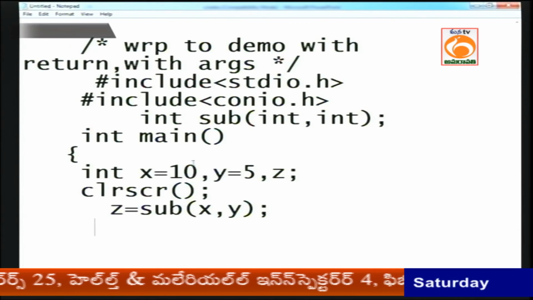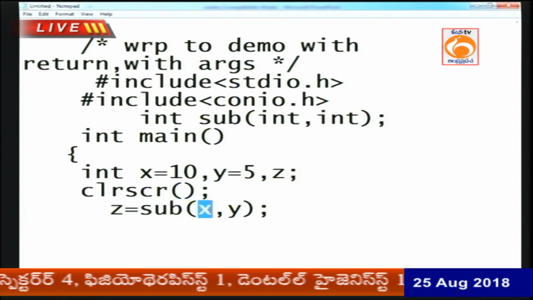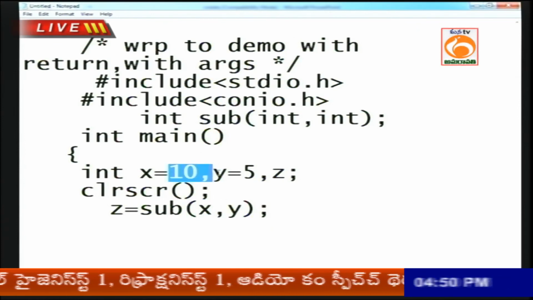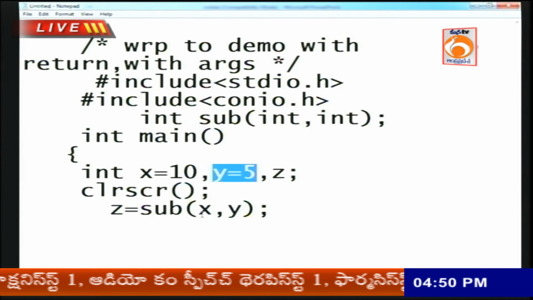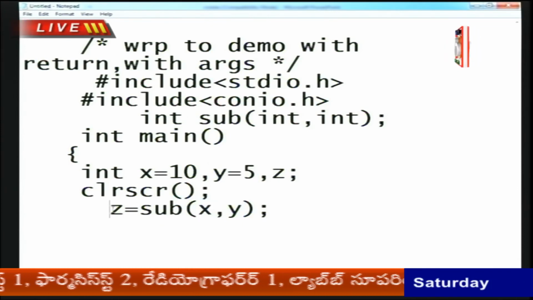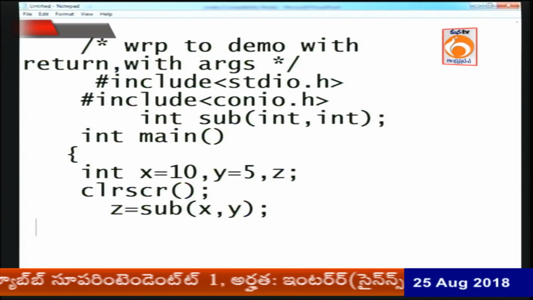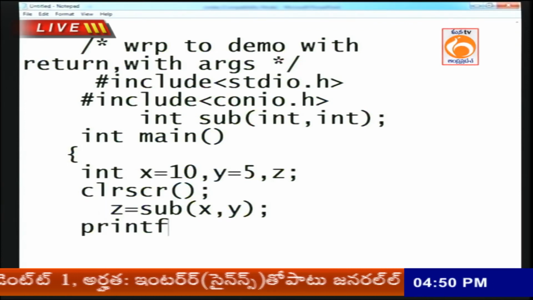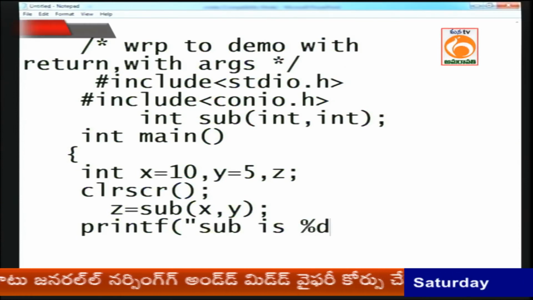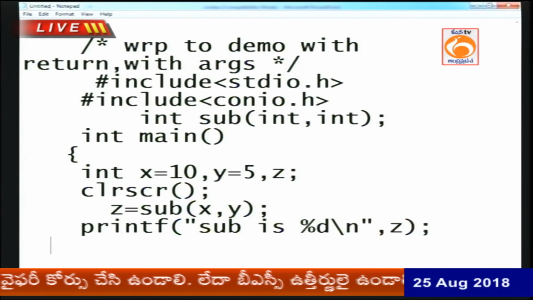What is the meaning of this statement? When I call the sub function, x value 10 is sent and y value 5 is sent, 10 minus 5 is calculated, and the answer will be written back to which variable? The z variable, the return variable. Finally, this z answer is printed inside main only, because it is a return type function.